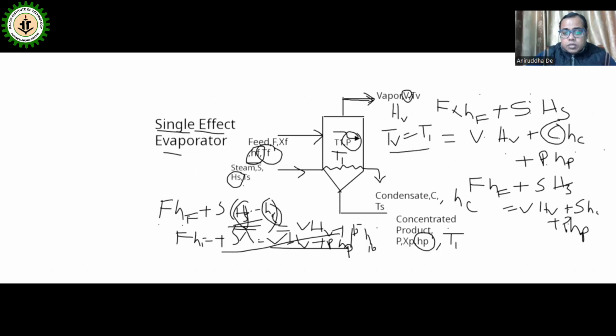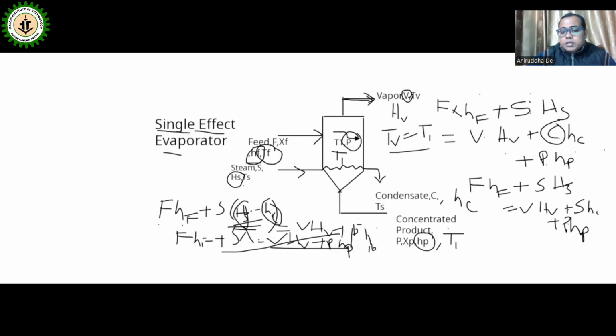The nutritional values, whatever nutritional ingredients are present in the food, may be destroyed. So to retain the nutritional ingredients in the food material, the evaporator is generally operated at lower temperature.